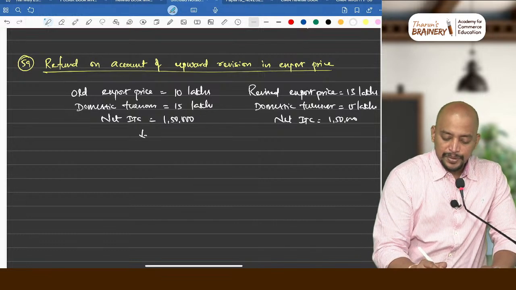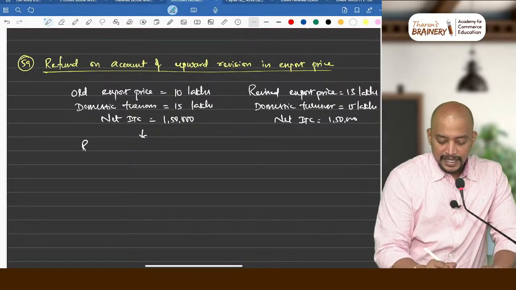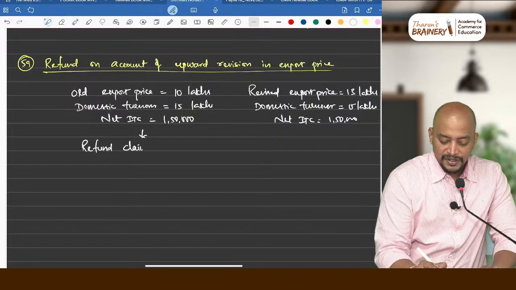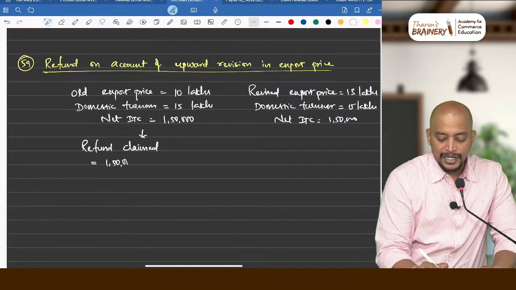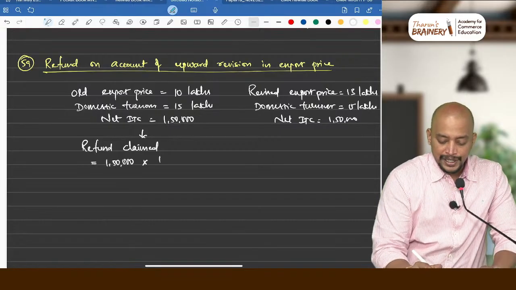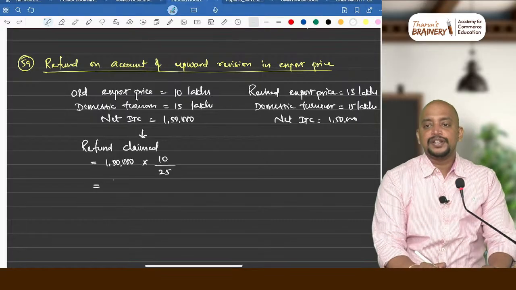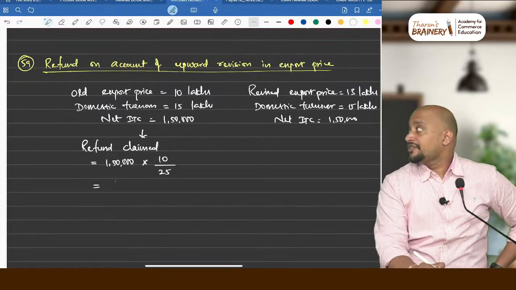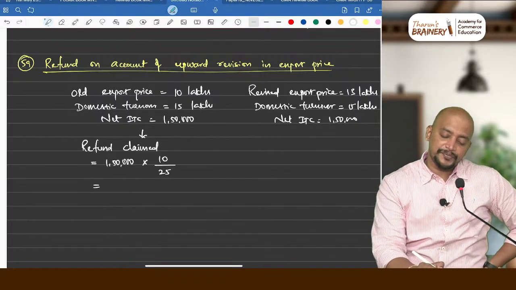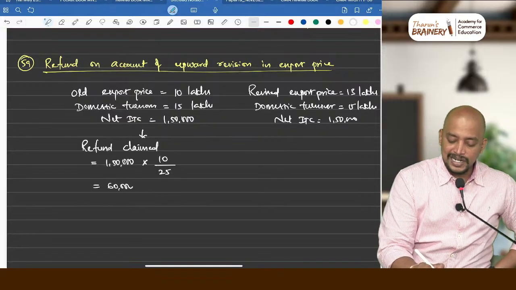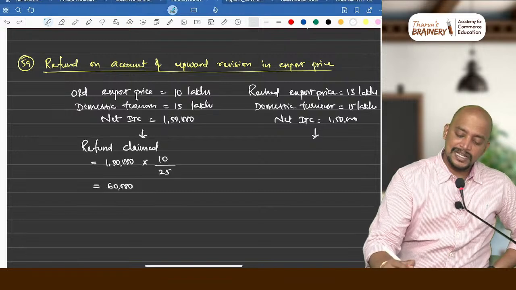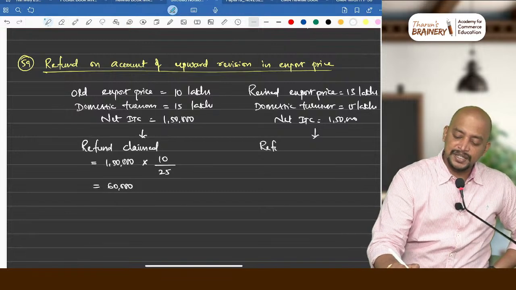Now what happens to the refund? How much will be the refund claimed? That is net ITC 1,50,000 into zero rated turnover divided by adjusted total turnover. So please do the calculation. 1,50,000 into 10 divided by 25, 60,000 is the refund already claimed. What is the refund admissible?